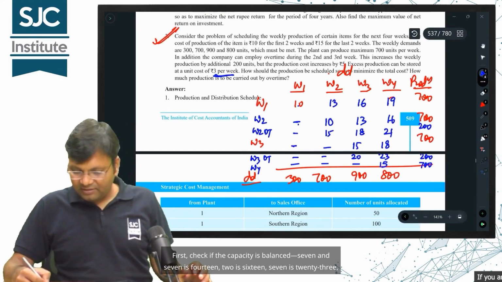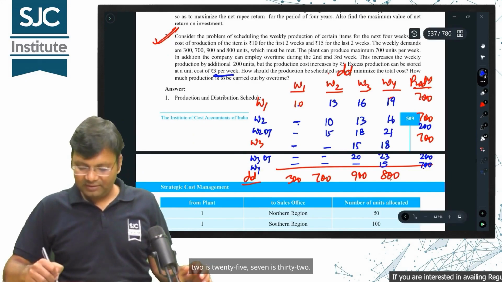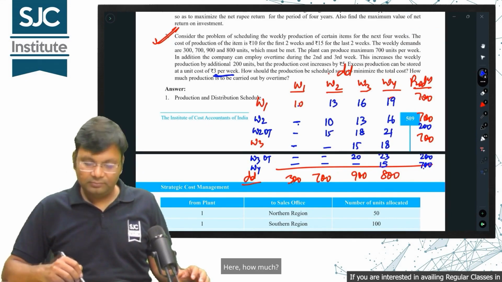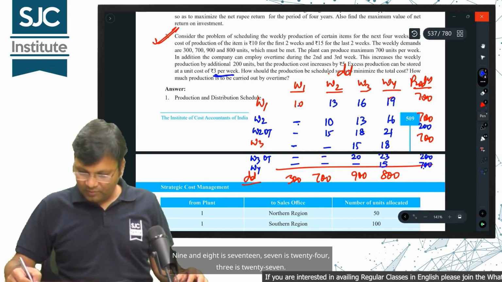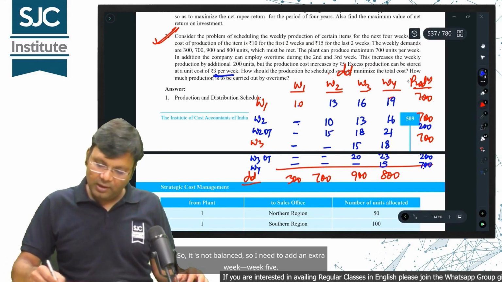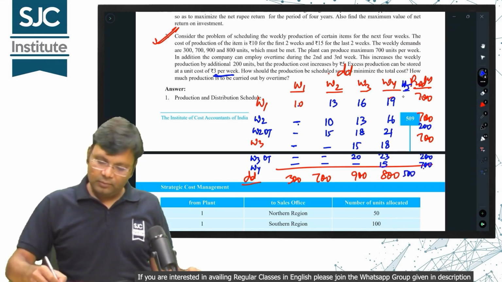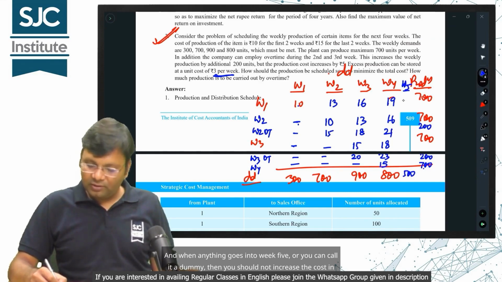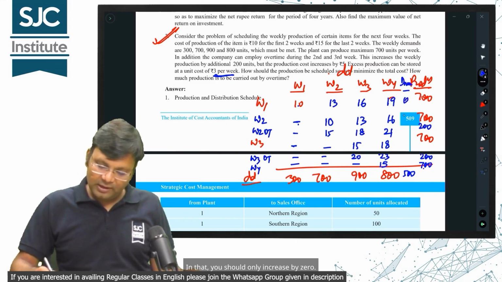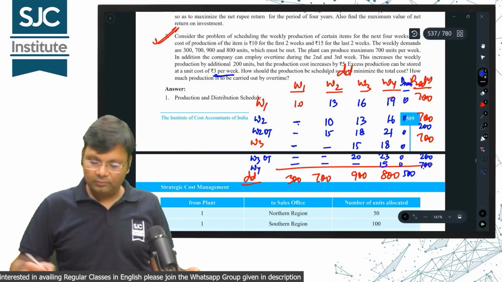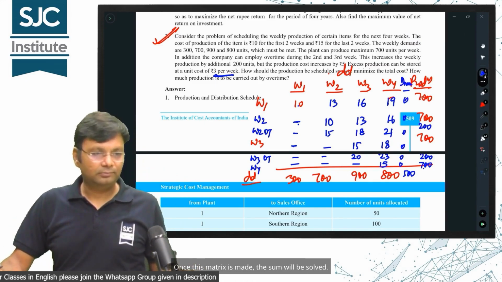First, check if the capacity is balanced. 7 and 7 is 14, 2 is 16, 7 is 23, 2 is 25, 7 is 32. Here, how much? 9 and 8 is 17, 7 is 24, 3 is 27. So it's not balanced, so I need to add an extra week, week 5. To balance, I need to add another 500. And when anything goes into week 5, or you can call it a dummy, you should not increase the cost in week 5; you should only increase by 0. And you have to solve this matrix. Once this matrix is made, the sum will be solved.